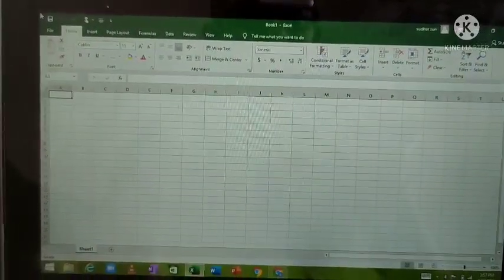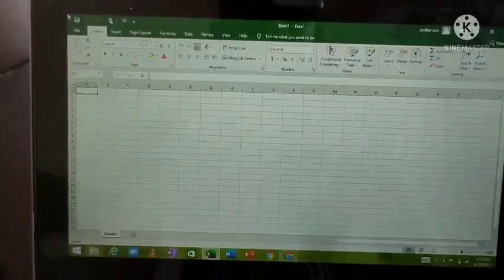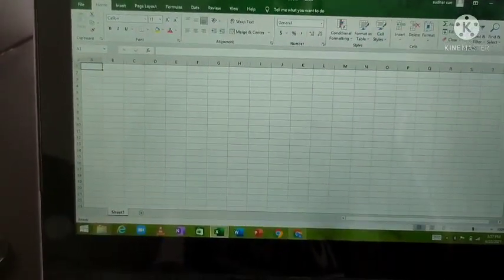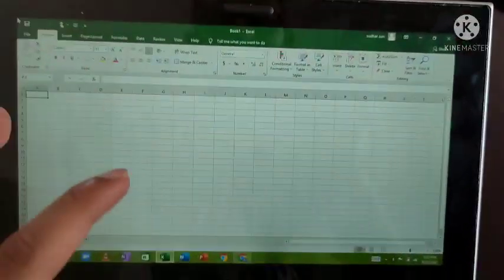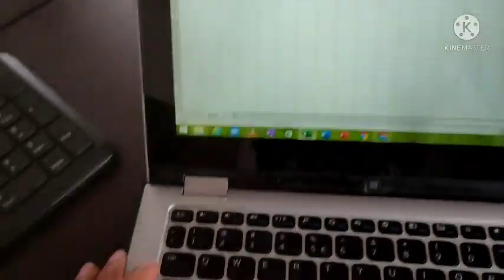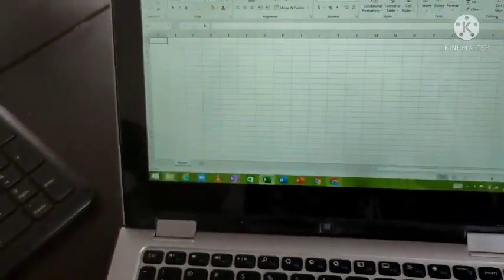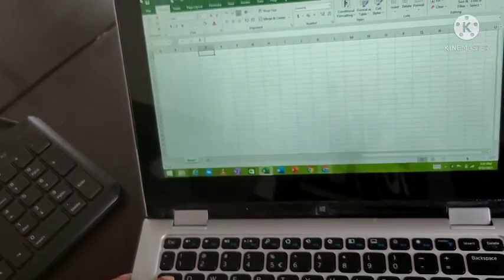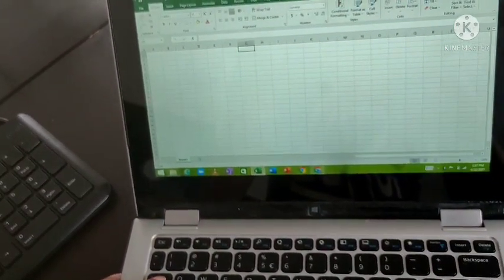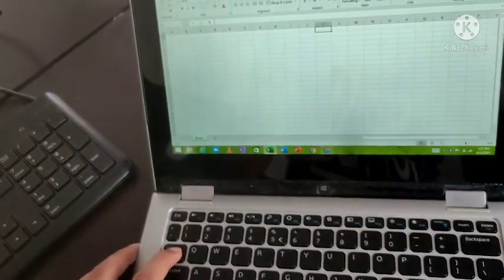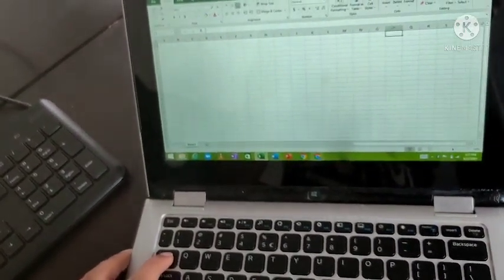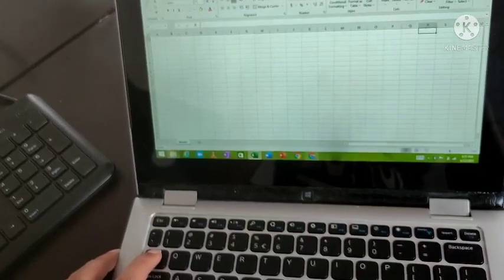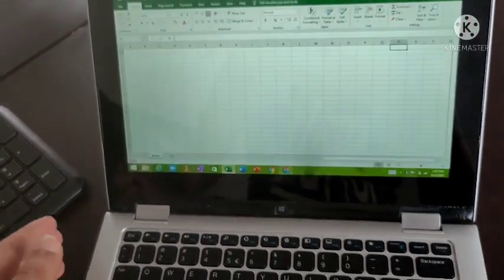This is an Excel sheet. You know very well, right? This is a Microsoft Excel sheet. You might know. If you don't know, understand. Okay. See, now I am pressing tab. What happens while I press tab? It moves from one cell to another, right? I am just pressing this tab button. The pointer moves from one cell to another. That is how the tab key works.